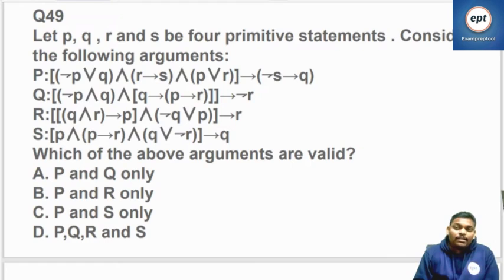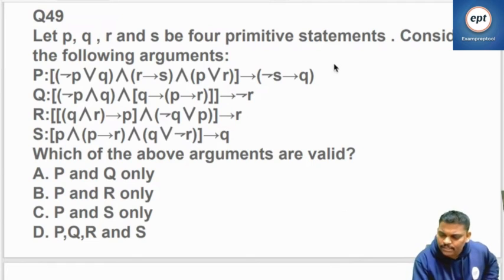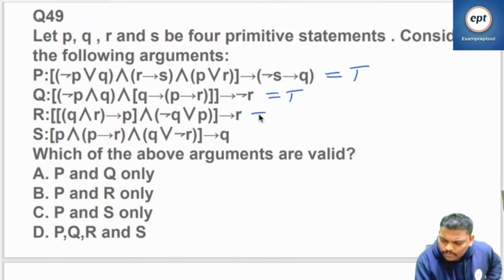You cannot draw the table for so many variables. Valid means tautology. You have to prove tautology. Many things are given. Go to our actual story.